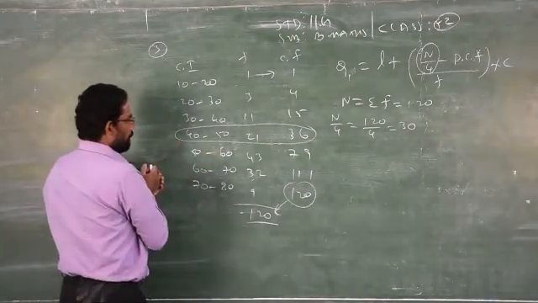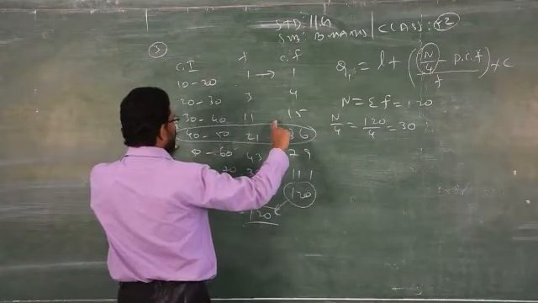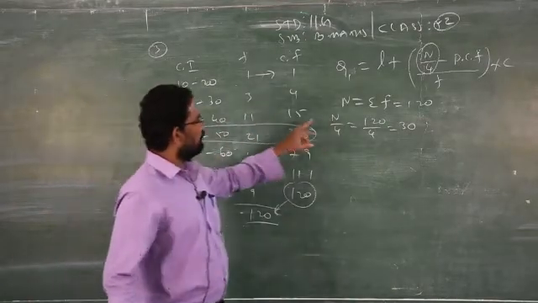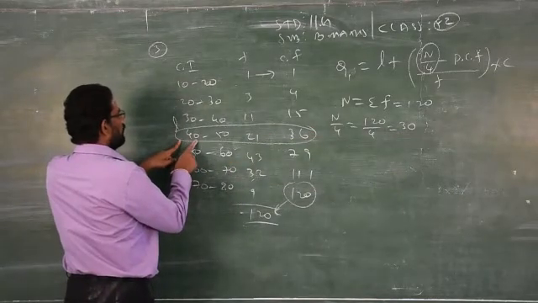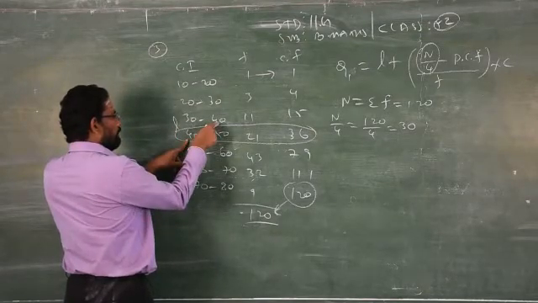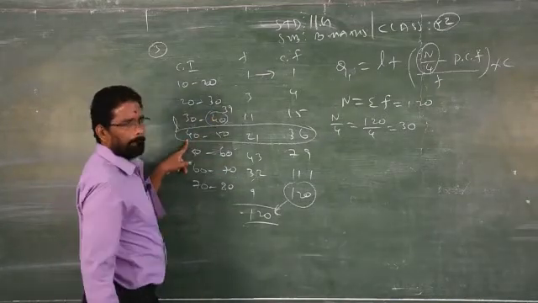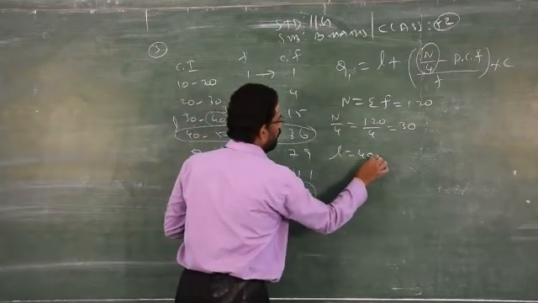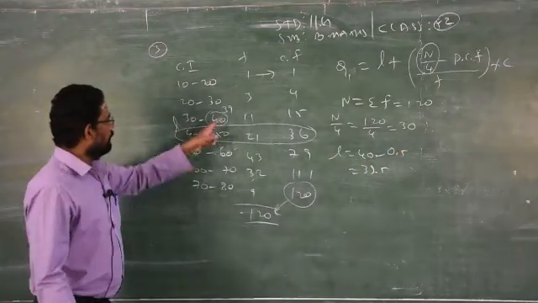Now this is continuous data. This is called the model class interval. How do you find the model class interval? By taking N by 4, which is 30. In that model class interval, take the lower limit as L. When you take the lower limit as L, you check whether the previous upper limit is the same. Suppose it is 39, then you have to take L equal to 40 minus 0.5, which will give you 39.5. Be careful when the limits are different.